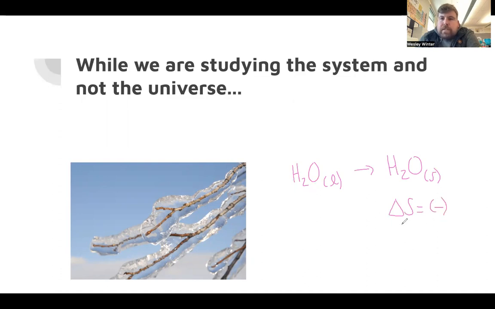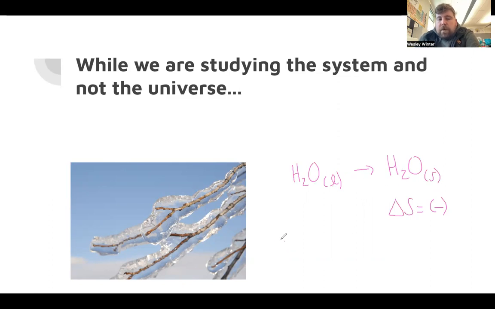Is this breaking the second law of thermodynamics? And the answer is no. This chemical reaction is not the universe. The second law of thermodynamics states that a reaction or process must increase the entropy for the universe. This is just the system.